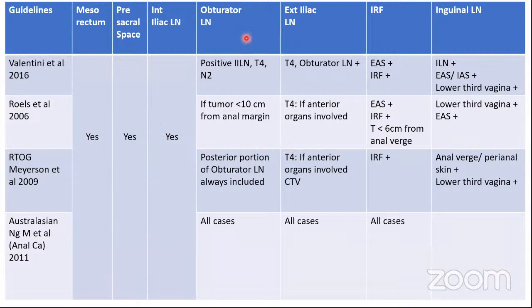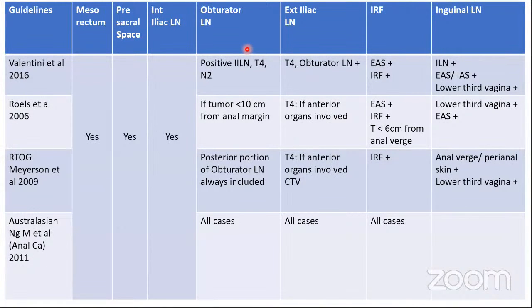Now, if we come to the obturator group of lymph nodes, remember that whenever the tumor is infiltrating into the anterior pelvic organs like the uterus, vagina, prostate or seminal vesicles, the lymphatic drainage tends to go laterally towards the external iliac group of lymph nodes. So whenever we have a T4 tumor, please remember that we have to include the obturator group of lymph nodes and the external iliac group of lymph nodes.